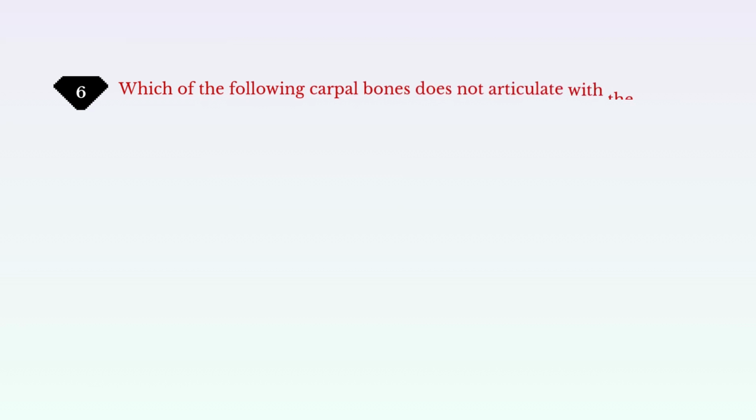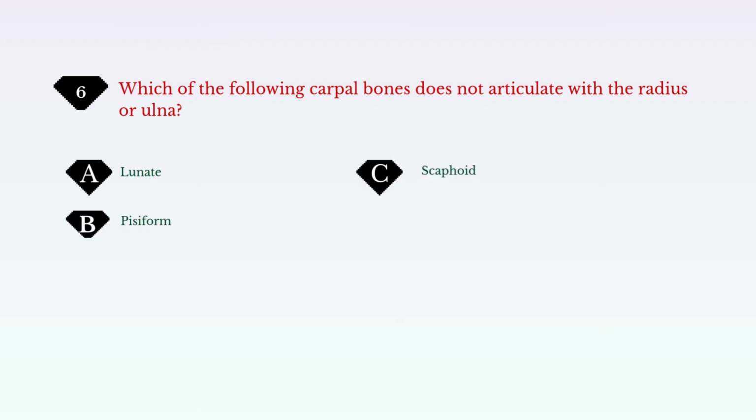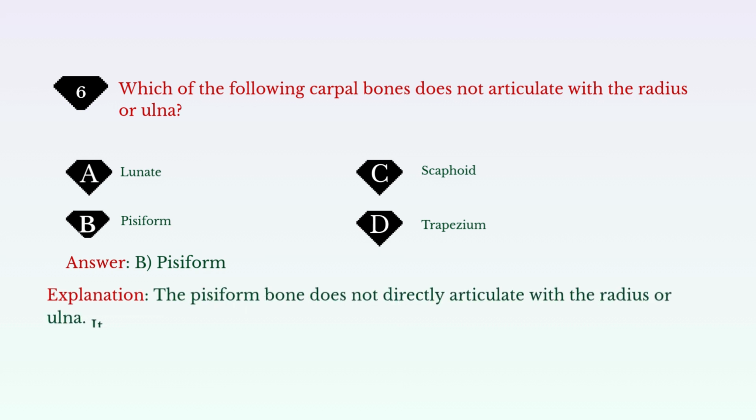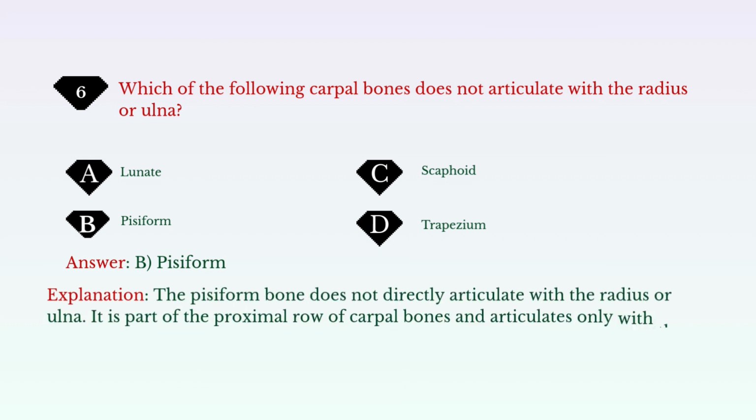Which of the following carpal bones does not articulate with the radius or ulna? A. Lunate. B. Pisiform. C. Scaphoid. D. Trapezium. Answer: B. Pisiform. Explanation: the pisiform bone does not directly articulate with the radius or ulna. It is part of the proximal row of carpal bones and articulates only with the triquetrum.